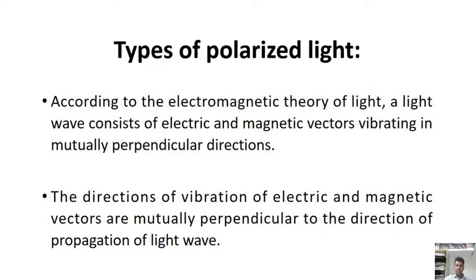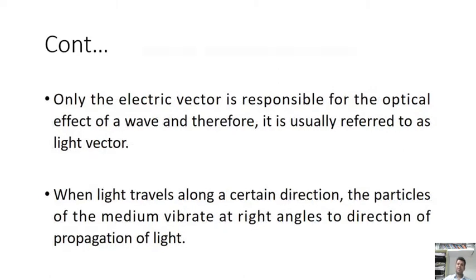The directions of vibration of the electric and magnetic vectors are perpendicular to the direction of propagation of light. Only the electric vector is responsible for the optical effect of a wave, and therefore it is usually referred to as the light vector.